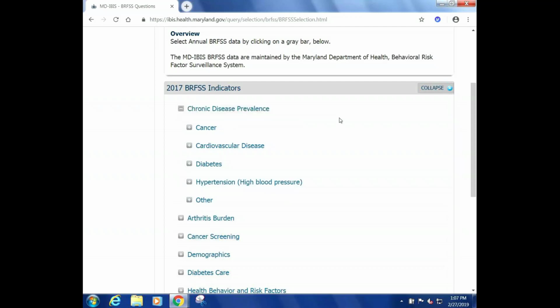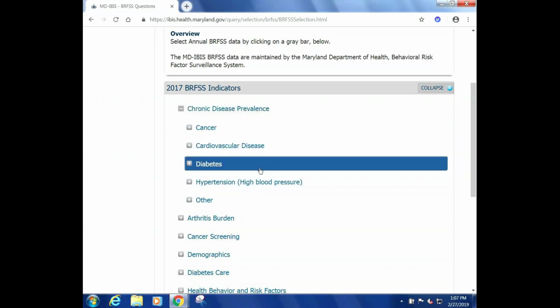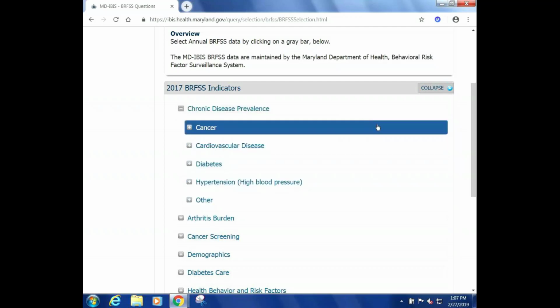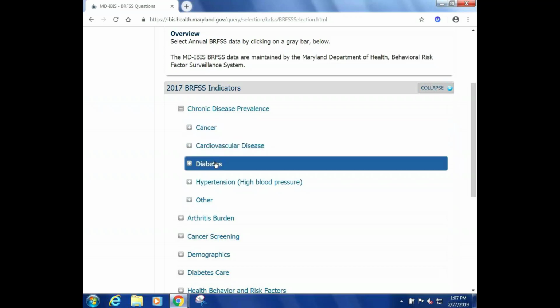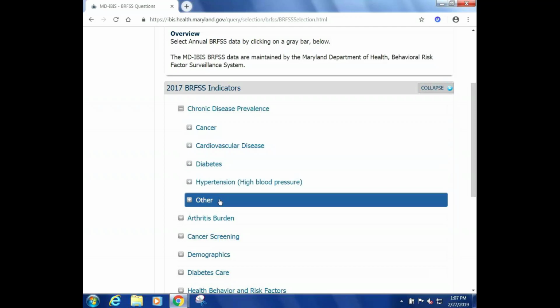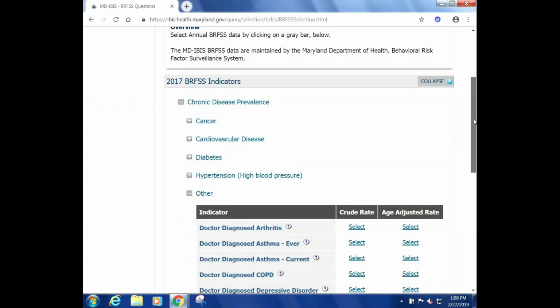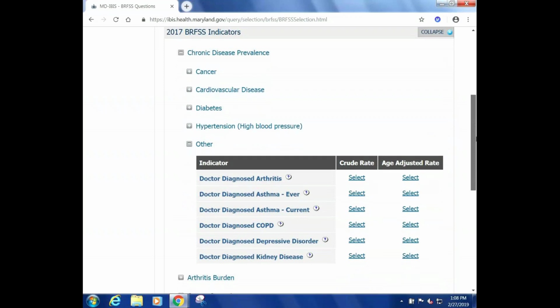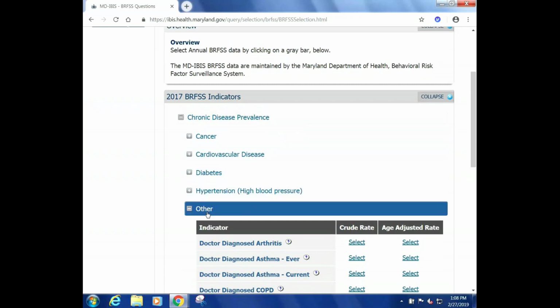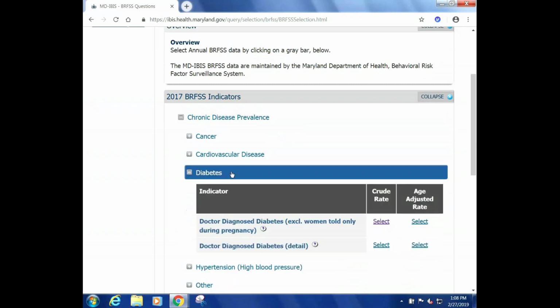And when I click on that, we'll see that a few more options show up so we can kind of drill down to those areas we're most interested in. We see cancer, cardiovascular disease, diabetes, hypertension, and other. And other includes a number of categories such as, I'll open that up briefly so you can see it. We have arthritis, asthma, COPD, depressive disorder, kidney disease. So there are a lot of options here. But for our purposes today, I'm going to go to diabetes.